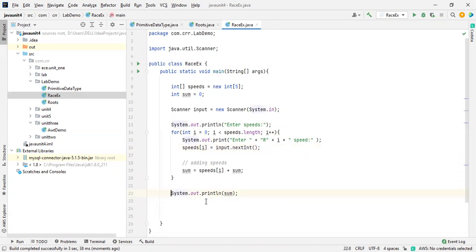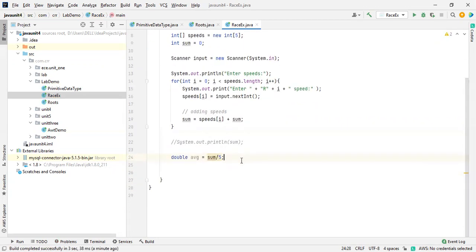I don't want this one right now. So here I'm finding out the average speed. In average, we'll get decimals, right? So you have to think in that way. For that, what do we need? A double avg. Average is equal to sum by, how many number of values are there? Only 5 racers are there, right? So I just mentioned 5 over here.